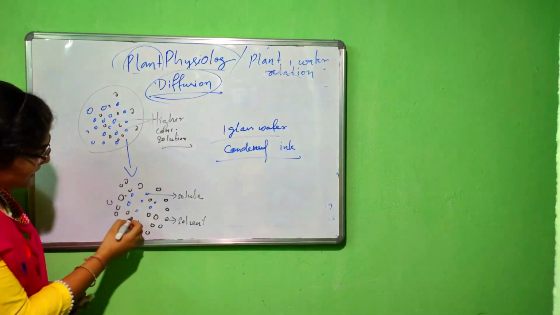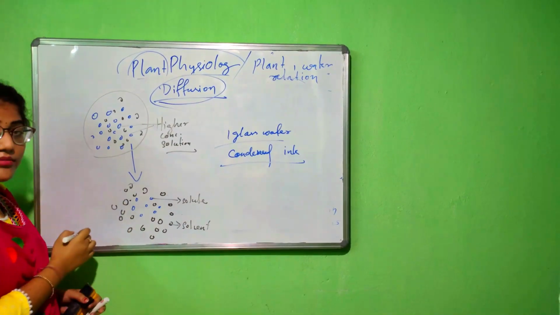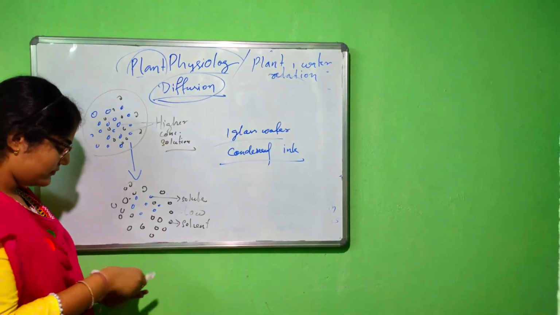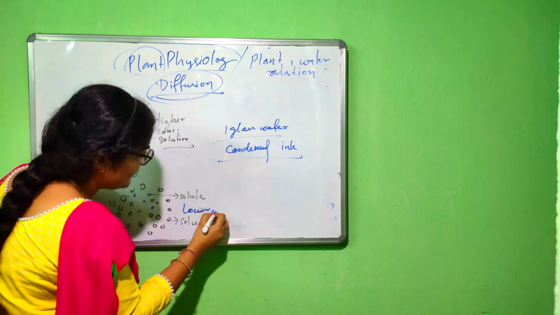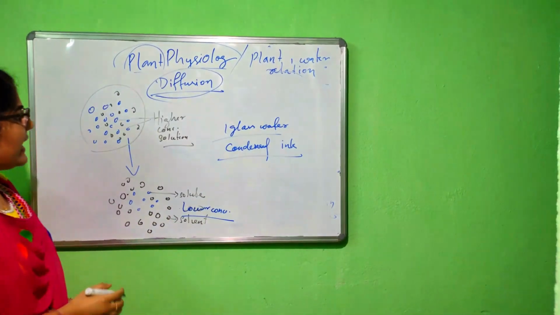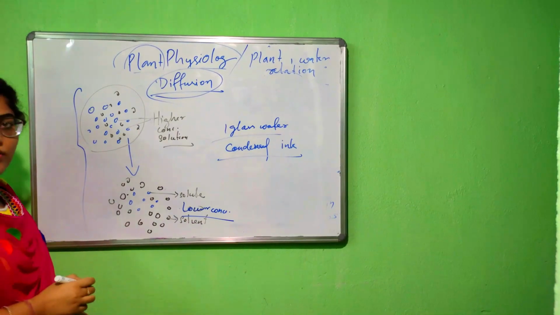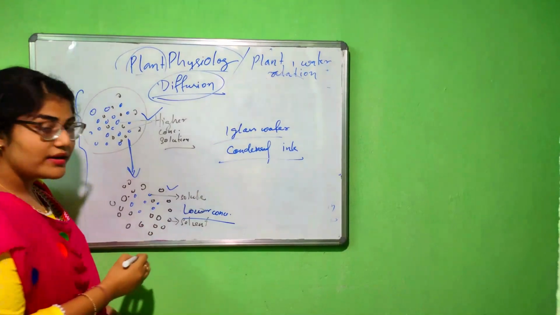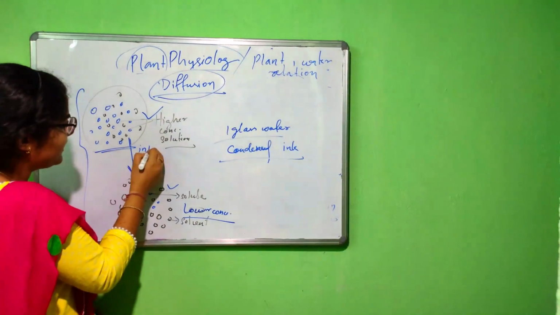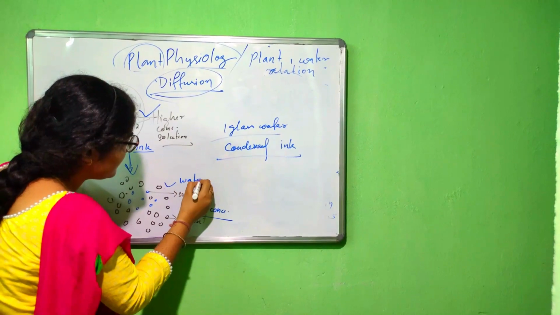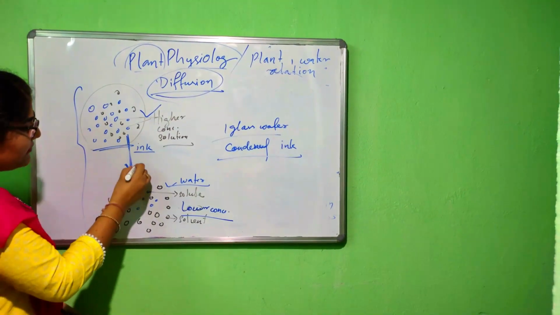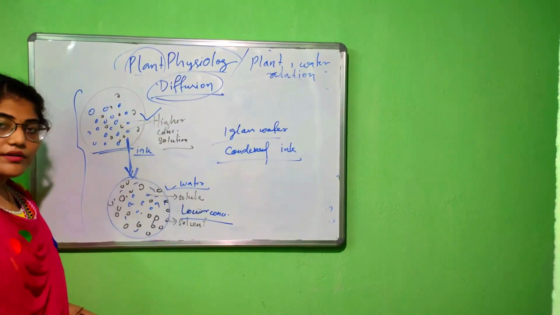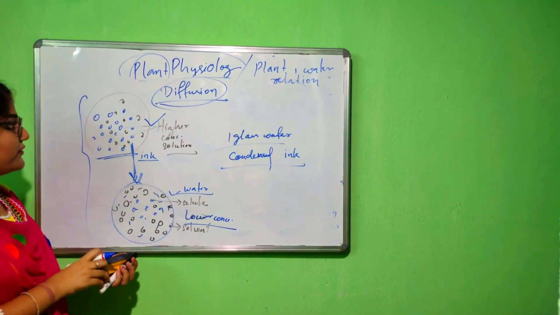In the lower case, the amount of solvent, the amount of water molecules, is greater. So we call it a lower concentration. We know that in the diffusion process, the solute moves from the higher concentration to the lower concentration. This is the example of ink and this is the glass of water. So here the ink drops will move into the glass of water and dissolve equally throughout the solution. So this is the characteristic of diffusion.